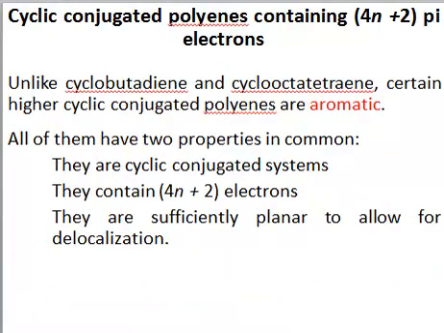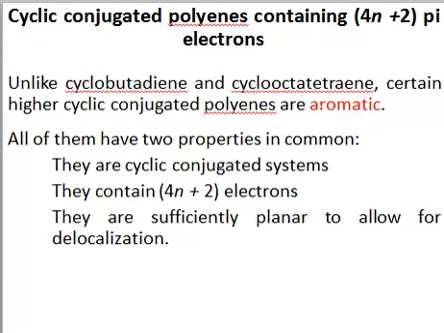So here we have another system. Here we have the category of cyclic conjugated polyenes, which have 4n plus 2 pi electrons, right? Unlike cyclobutadiene, which was anti-aromatic, and cyclooctatetraene, which is non-aromatic, certain higher cyclic conjugated polyenes are aromatic, right?